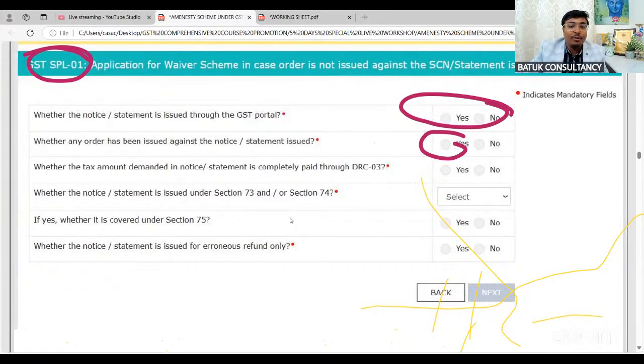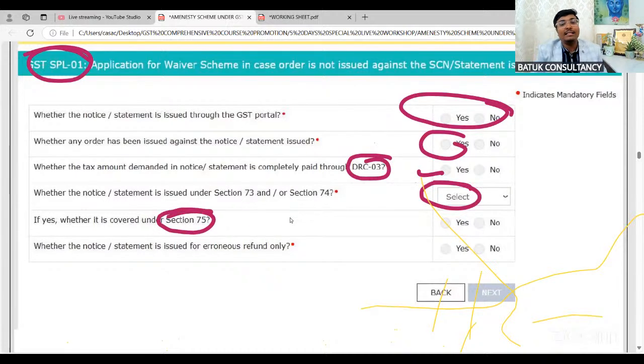Whether the tax demanded in the notice or statement is completely paid through DRC 03, you just need to select yes or no accordingly, so that they can identify whether you are going to make the payment through DRC or through the liability ledger. Whether the notice or statement is issued under section number 73 or 74, you have to select 73 or 74. If you have selected 74, in such a scenario, they will ask whether your case is covered under section number 75.